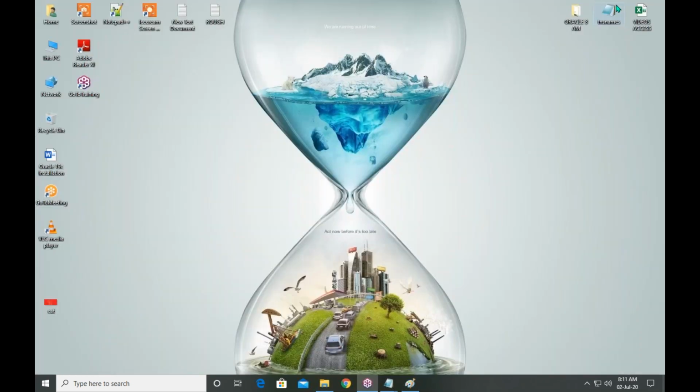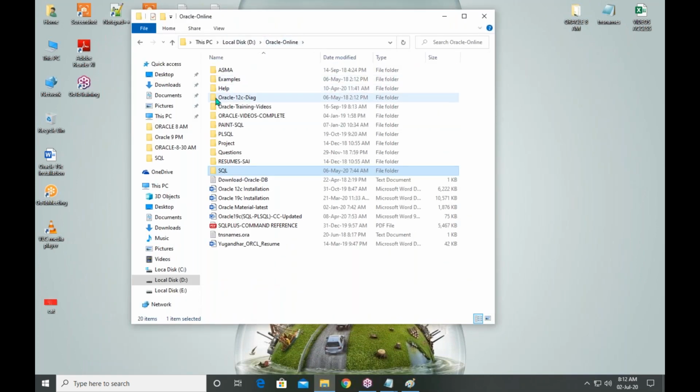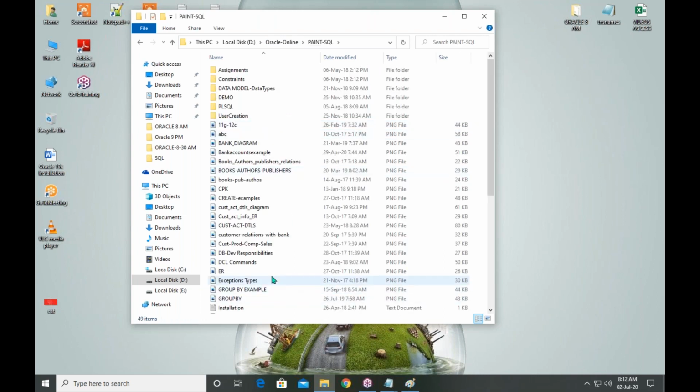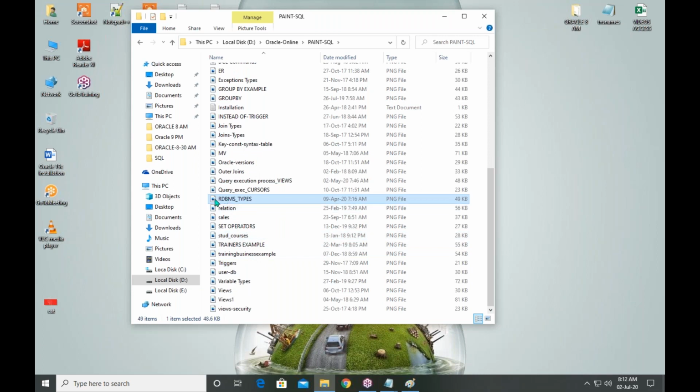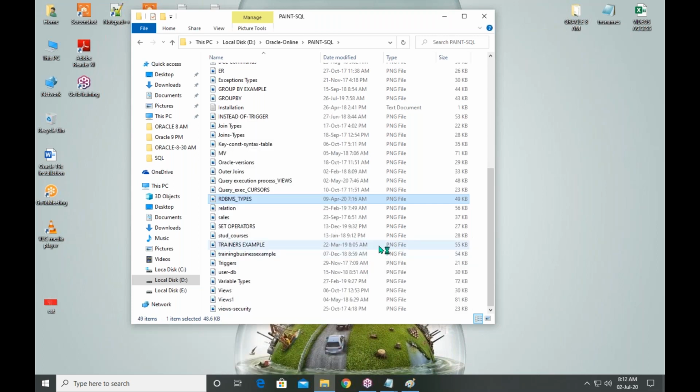As per yesterday's discussion, again I am touching one diagram. Here we have yesterday's paint, RDBMS types. Let me open it with paint.